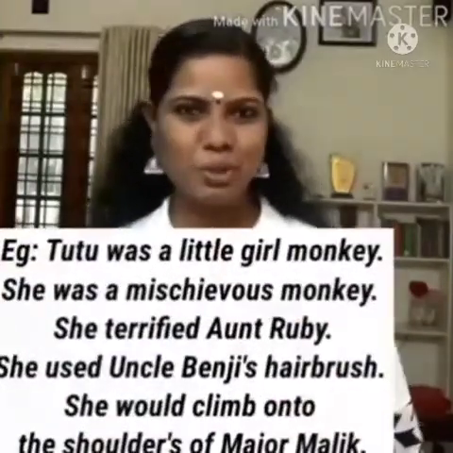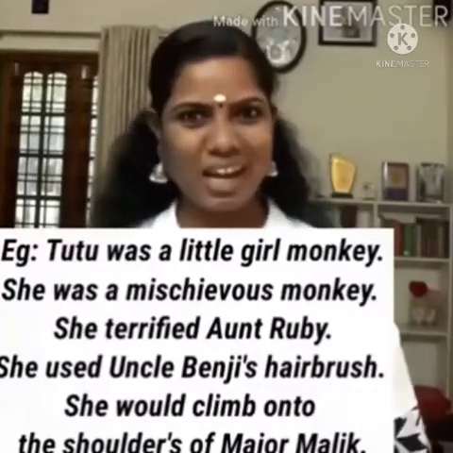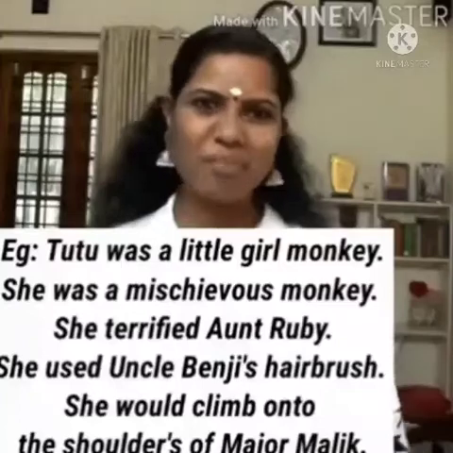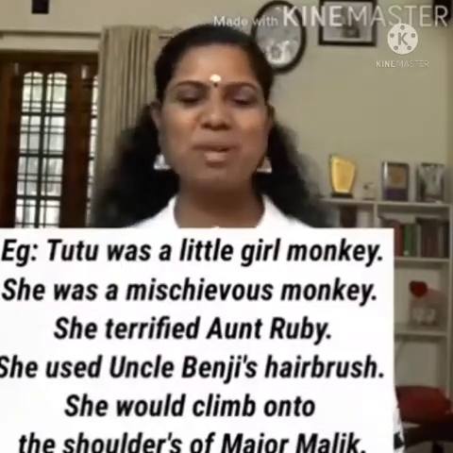For example, Tutu was a little girl monkey. She was a mischievous monkey. She used Uncle Benji's hairbrush. She terrified Aunt Ruby, and she would climb onto the shoulders of Major Malik. So what is a pronoun?